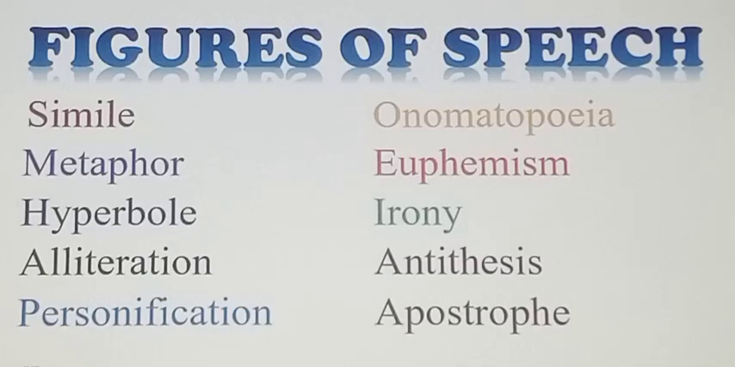Number two is metaphor. Metaphor is a direct comparison between two opposite things or ideas without using the words is or like. For example, we say camel is the ship of desert. So this is the direct comparison between the camel and the desert without using the words is or like. So this is called metaphor.